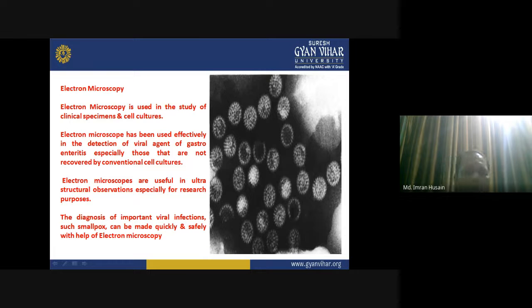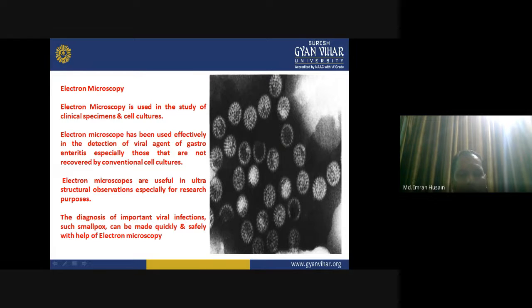So, electron microscopy has enabled us to look into viral diseases from a very different angle, because electron microscopes are useful in structural observation, especially for research purposes. With their help, we can easily detect what type of viral particle is there, what its morphology and structure are, and how pathogenic it can be.